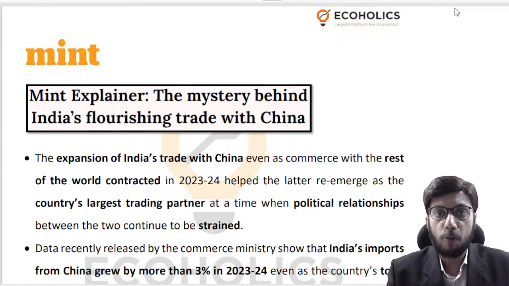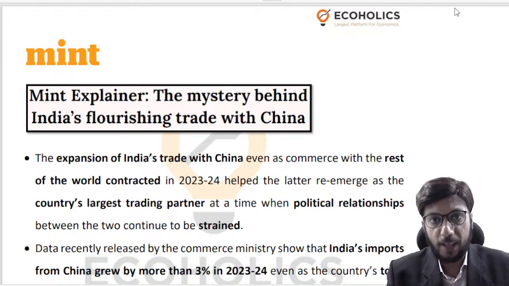Secondly, we will talk about food inflation. In India, food inflation is rising for the last one and a half years continuously. It is at a very high level. We will understand why this is happening.